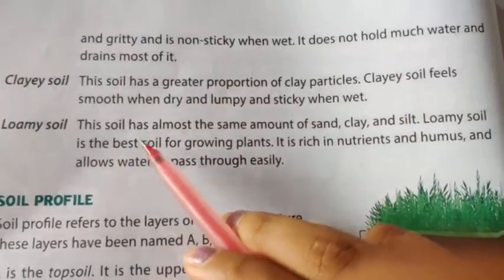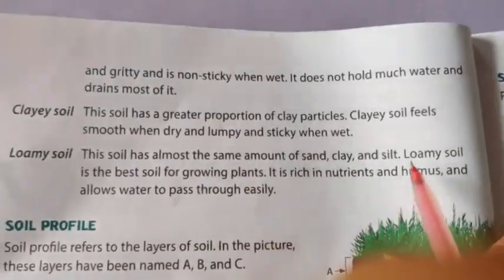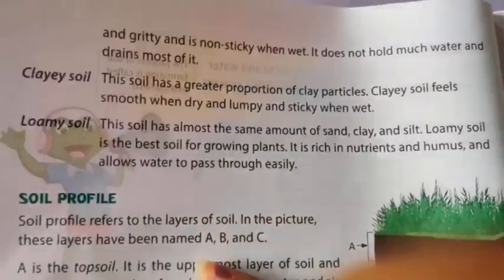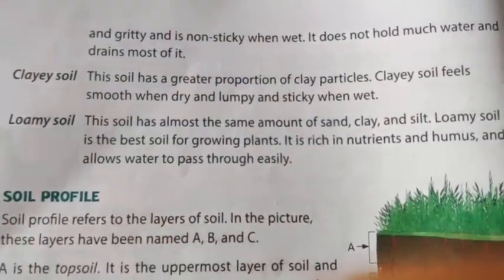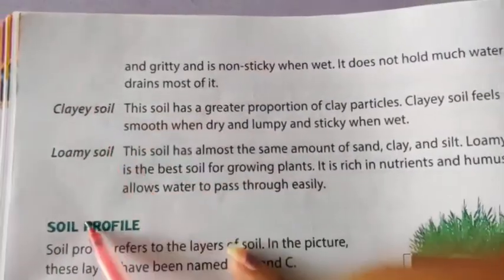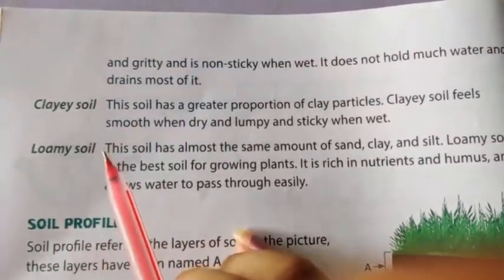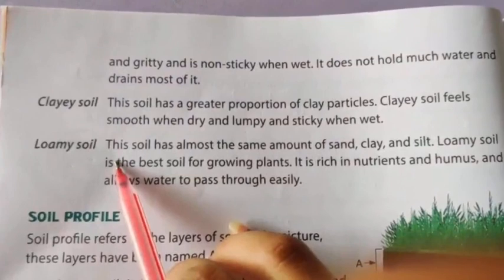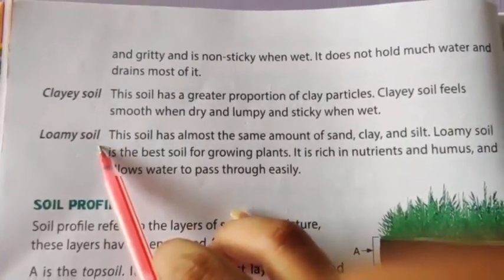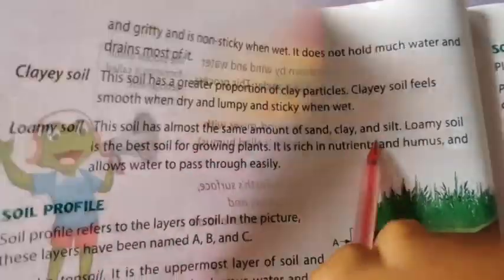Loamy soil is the best soil for growing plants. It is rich in nutrients and humus and allows water to pass through easily. So students, here there are three types of soil: sandy soil, clay soil and loamy soil. Now in this loamy soil, the amount of particles is almost the same for sand, clay and silt.